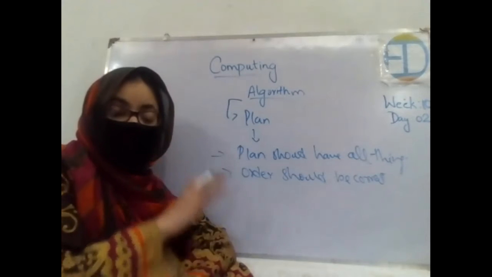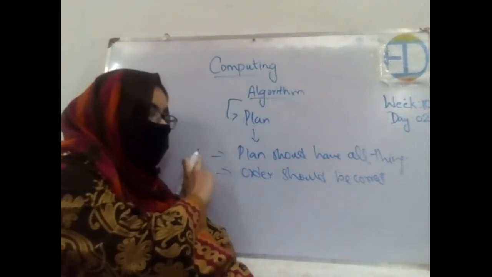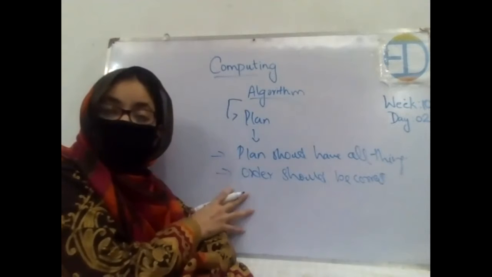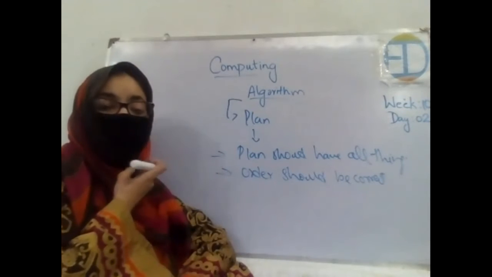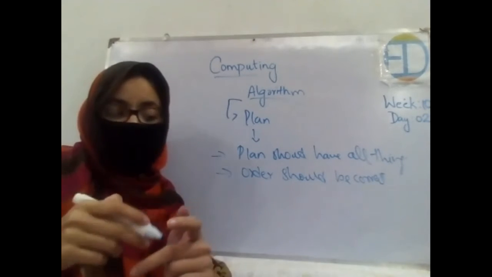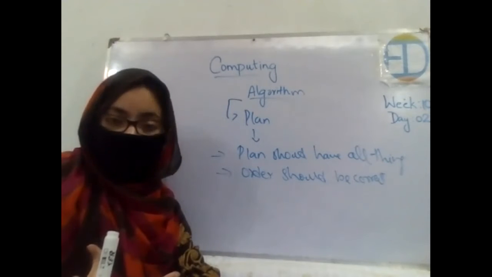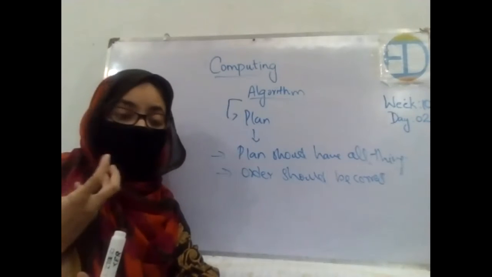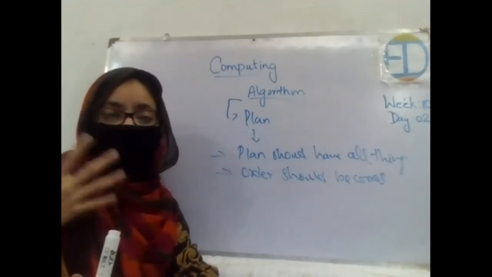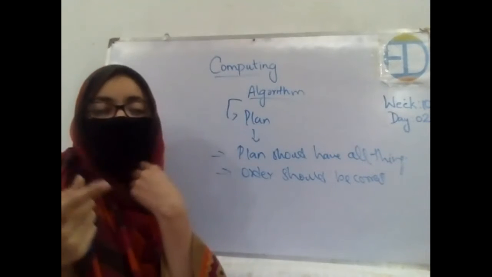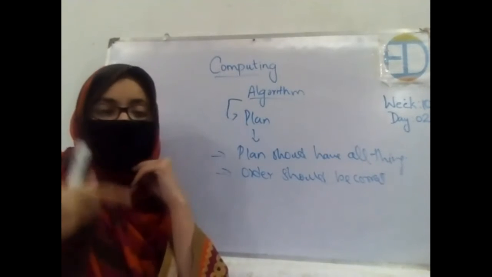Whatever the actions are, first you are supposed to choose them. And the second thing is that their order should also be correct, in which order you are going to make it. Let's say you are baking a cake, and at first you are supposed to take out the rising flour, then you will need cocoa powder, then sugar, eggs. And the recipe says that first you are supposed to beat the eggs and then add flour.